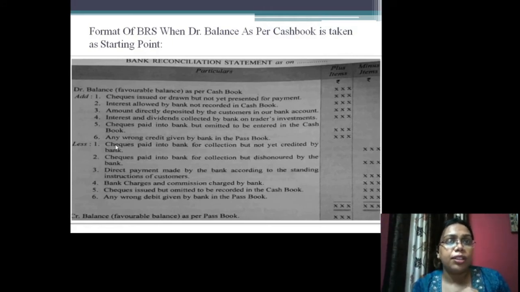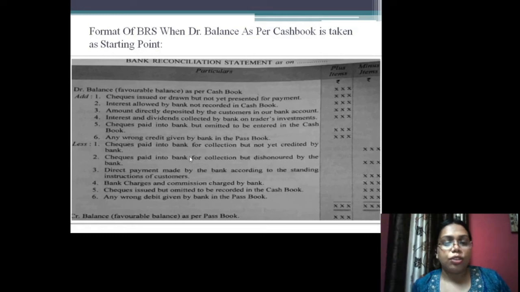So it will not credit that amount to my account until it receives the amount from that party. In this case, I have increased my cash book because I knew that I will be receiving this amount from the third party. So I have increased the bank column of my cash book with this particular amount. But actually my passbook has not been increased. So what I will do, I will deduct this from my cash book.